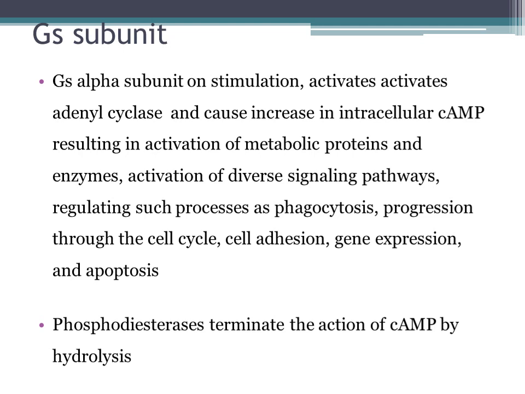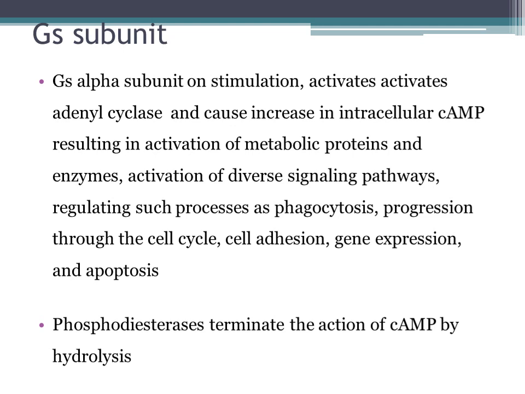Further, it will result in activation of metabolic proteins, enzymes, and different signaling pathways, and they will regulate processes such as phagocytosis, progression through cell cycle, cell adhesion, gene expression, and apoptosis.